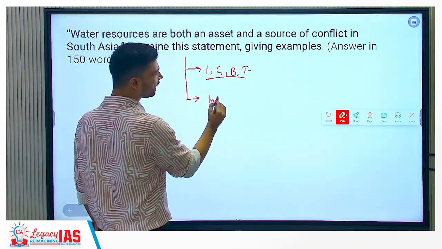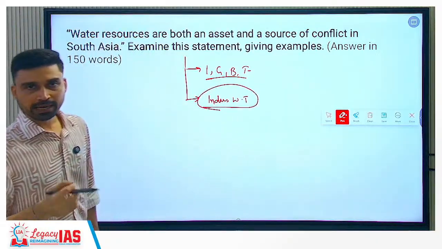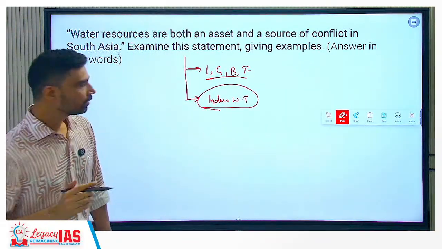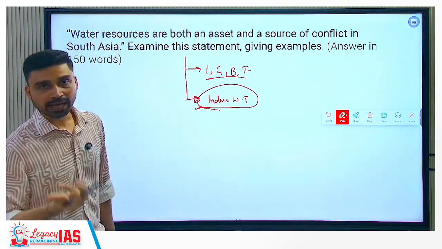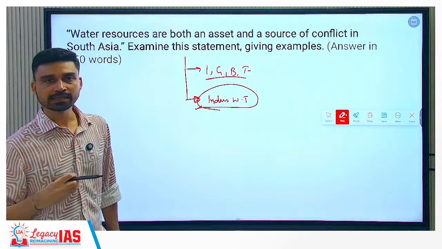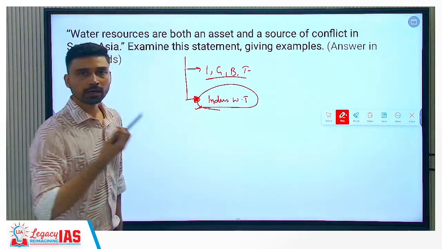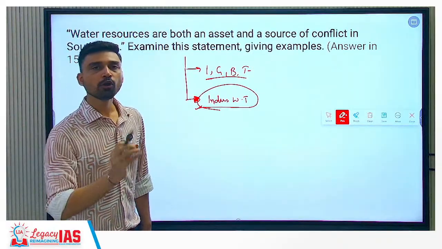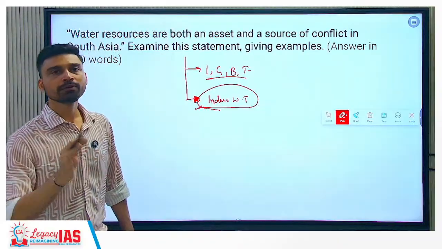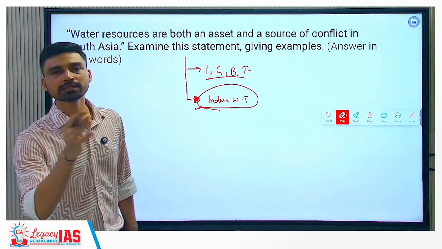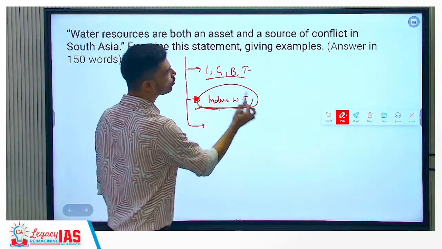The best example can be the Indus Water Treaty. We know that after the Pahalgam attack, India has suspended the Indus Water Treaty. So the Indus Water Treaty can very well become a source of conflict. It actually has become a source of conflict because Pakistan says that this kind of step taken by India is against the Indus Water Treaty, and they will not tolerate it. India says that not a single drop of water will flow without our approval, until Pakistan stops supporting terrorism. So to some extent, the Indus River itself has emerged as a source of conflict.